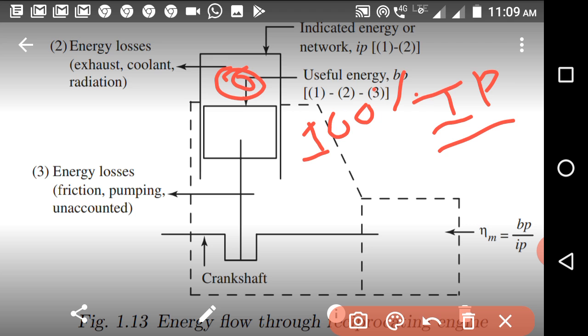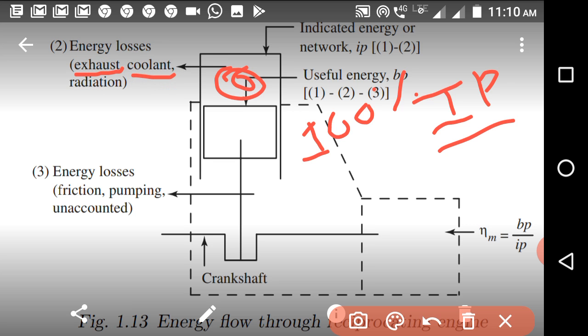There are energy losses. Some of the heat energy liberated from the combustion of the fuel is taken away by the exhaust gases. Some of the heat energy is taken away by the coolant.